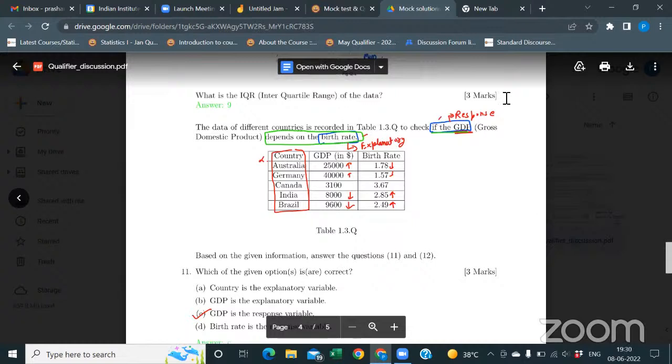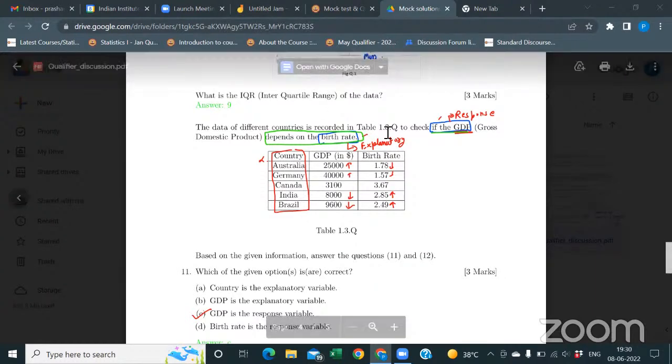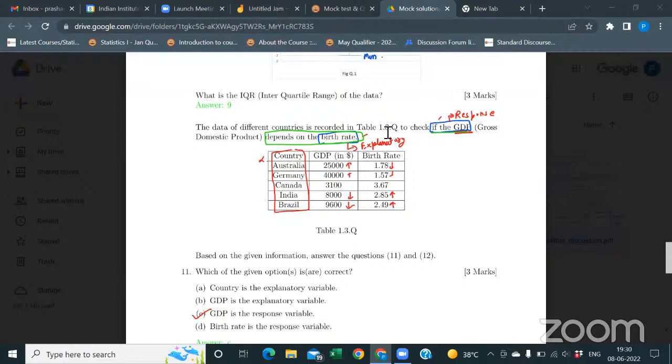See, this one is the question, right? Please mute. If you draw a scatter plot, then you will get the negative. If you see, Ishan sir has explained, there is an increasing and decreasing pattern.